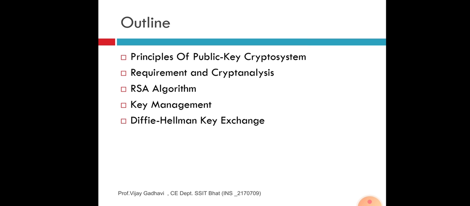Then requirements and cryptanalysis. Then RSA algorithm, key management, how to manage a key, either public or private. Then Diffie-Hellman key exchange. All these topics are covered in this unit.